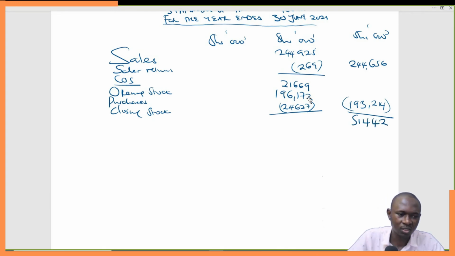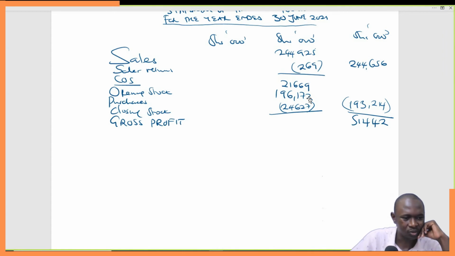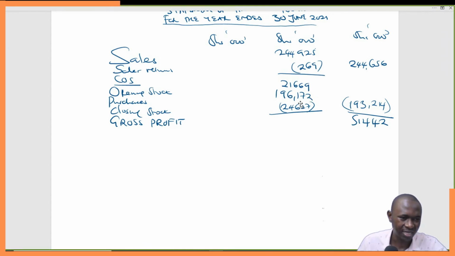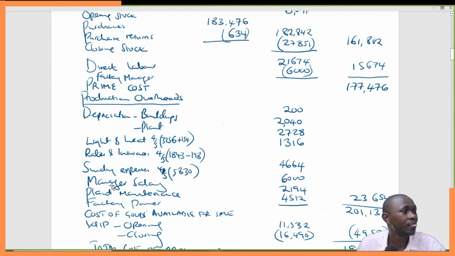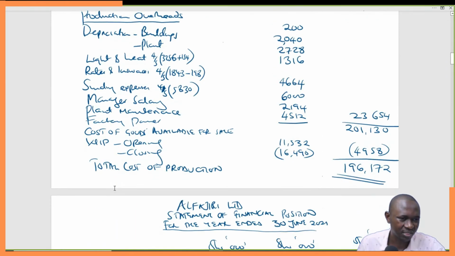51,442. This becomes our gross profit, and it marks the end of the trading account. So we embark now on the profit and loss account. In the profit and loss account, two things happen there. We add the incomes and gains, and we less expenses and losses.